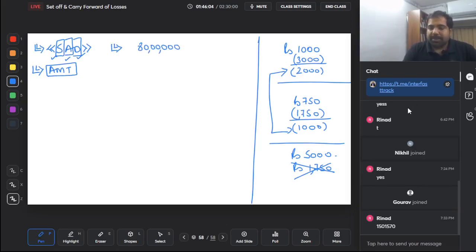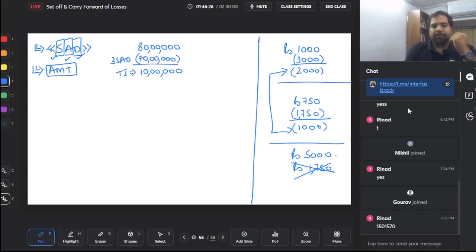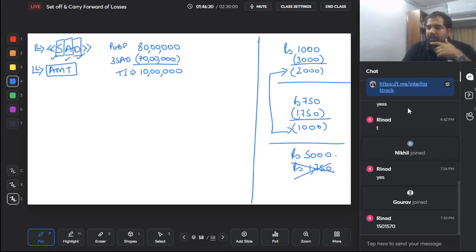But because you were in specified business, you got a huge deduction of, let's say, 70 lakh rupees. 100% deduction. So your total income was only 10 lakh. On this 10 lakh, this is your total income, after you got a 35AD specified business 100% deduction of 70 lakh. And let's say this was a 100-bed hospital, and your PGBP income was 80 lakh. You got a 35AD deduction, 70 lakhs. So your total income is 10 lakh.